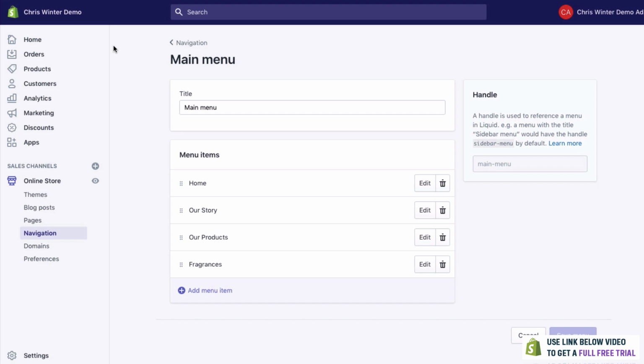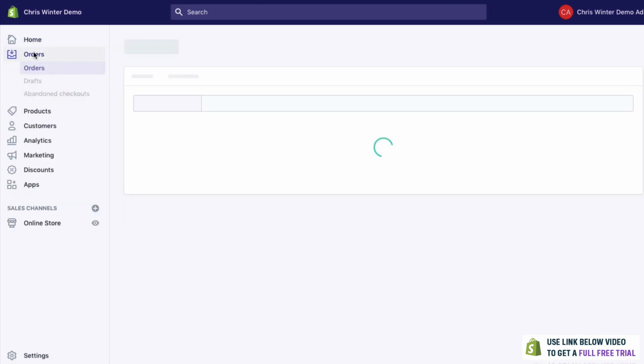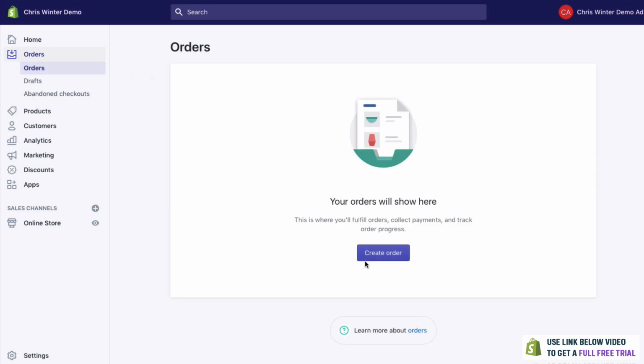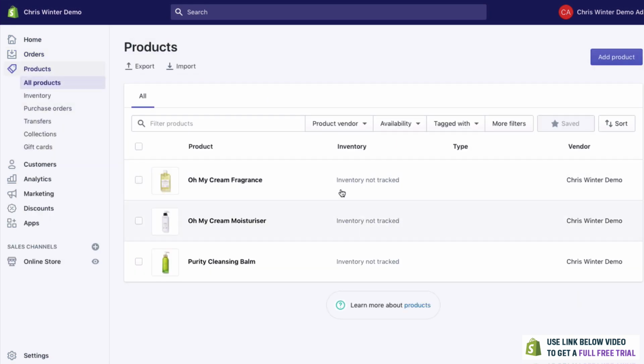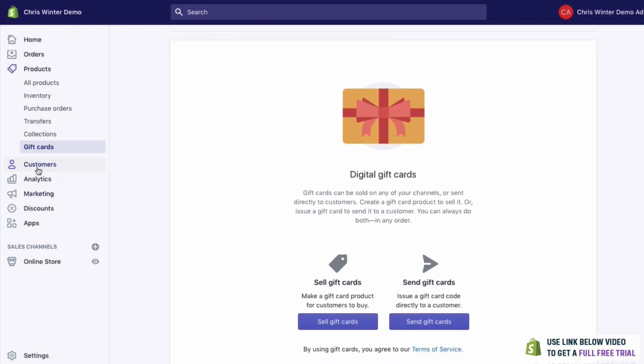We're not going to go too in depth because it would take a 10-hour tutorial, but you can see on the home here, this is our dashboard. Orders is where orders will come in once people have created orders. Products, of course, we know this one here. We have our products. Collections, of course. Inventory is if you're going to be tracking how many products you actually have. Things like gift cards you can create as well.